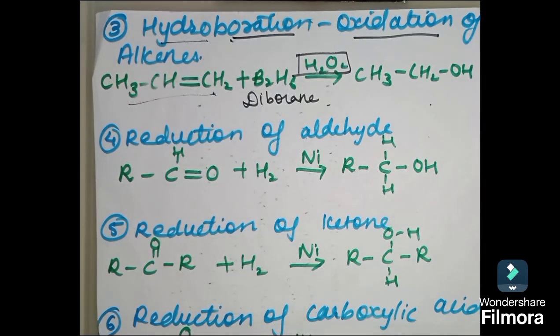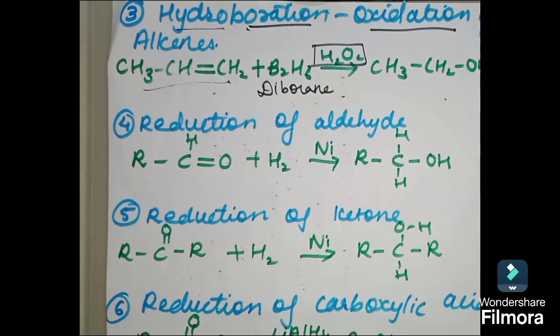Now remember, in 11th class you must have studied about Markovnikov rule. What does Markovnikov rule say? It says that when an unsymmetrical reagent gets added to an unsymmetrical alkene, the negative part of the reagent goes to that carbon atom which contains less hydrogen atoms, right? And what is anti-Markovnikov rule? It is just opposite of Markovnikov rule.